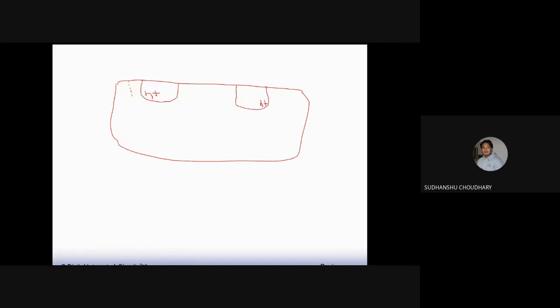And let us say the depletion regions under the source and drain look like this. Okay. And we have this gate, and this is source, this one is drain.